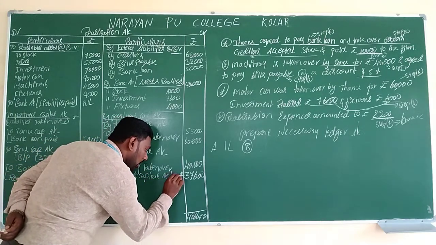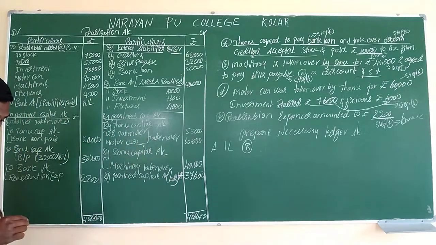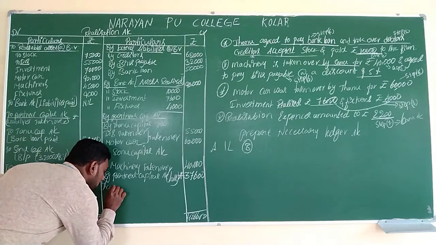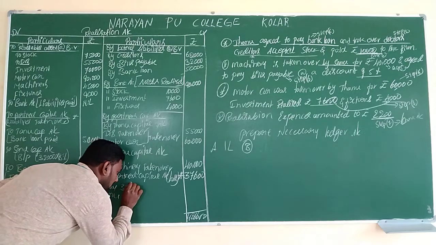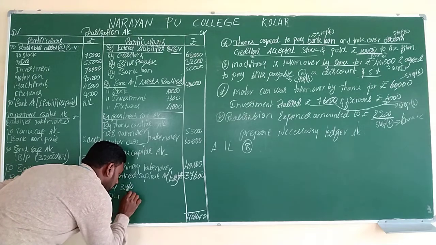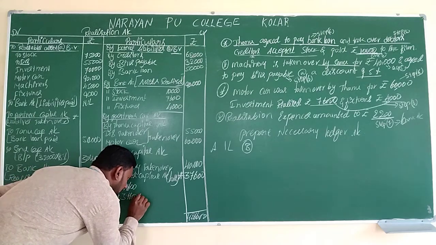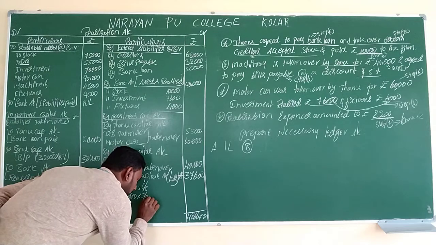Okay, loss. So what we have to do? That loss has to be distributed between the partners. First partner is Tanu, second partner is Sonu. The loss is 37,600 in the ratio 5 by 8, 3 by 8.